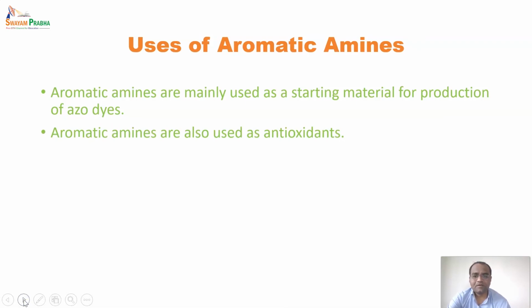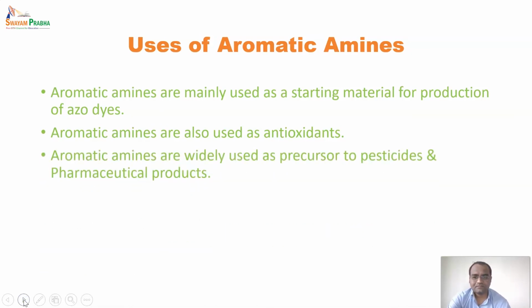Again, this property of the amino group is responsible for antioxidant activity. Aromatic amines are widely used as precursors to pesticides and some pharmaceutical products also. So in the synthesis of many pharmaceutical drugs, these aromatic amines are utilized as starting materials.